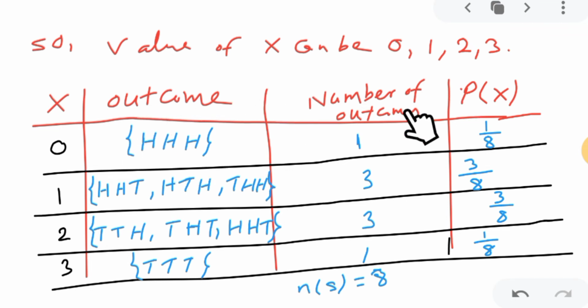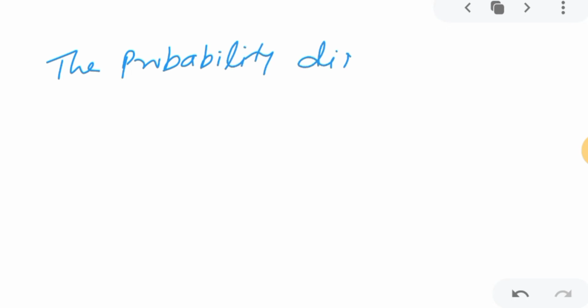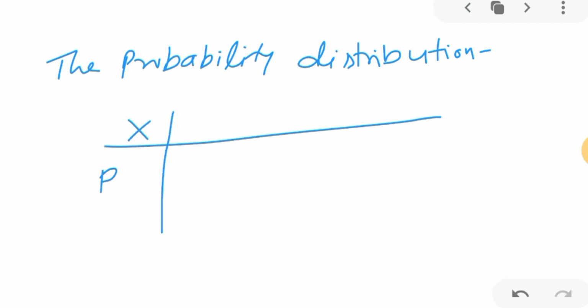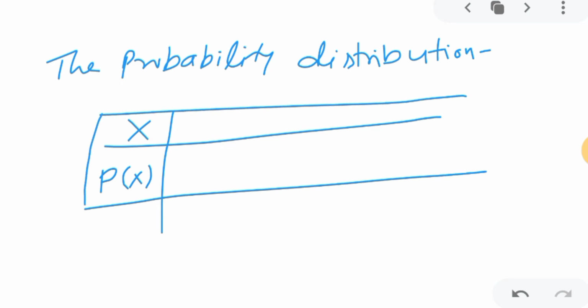So this is the probability distribution. In the last you can write the final answer. You will write like this: the probability distribution. This can come for 3 marks, 4 marks or 5 marks. The probability distribution of X, you will write like this: X and P(x), only 2 rows. One row will be X and the second will be P(x).